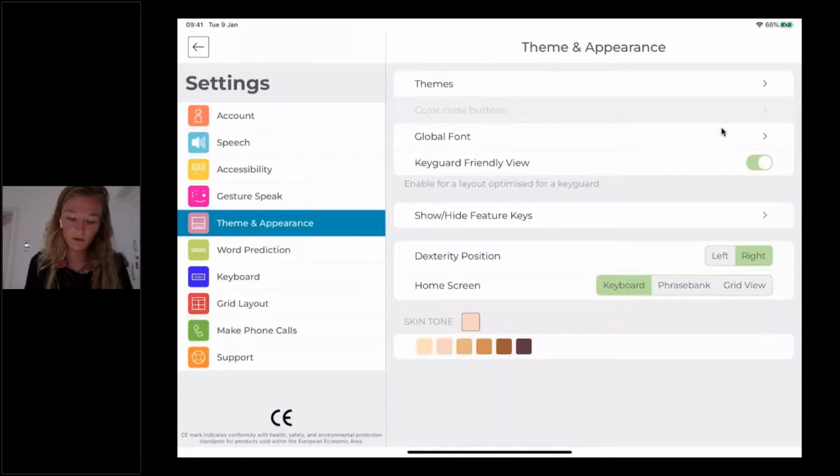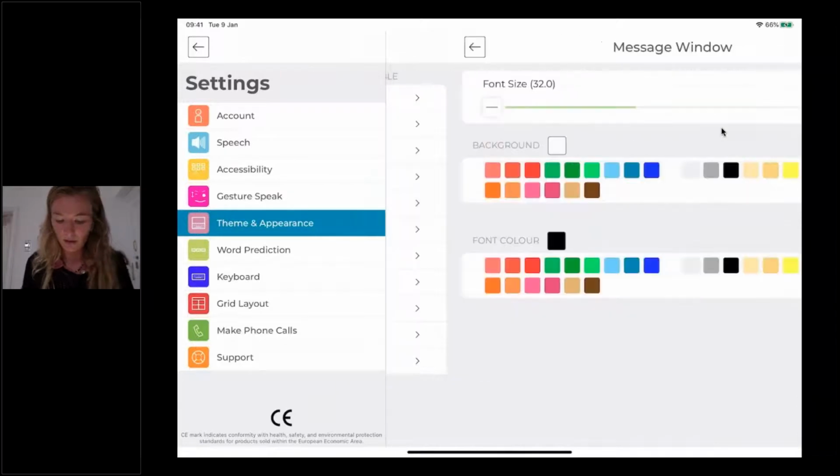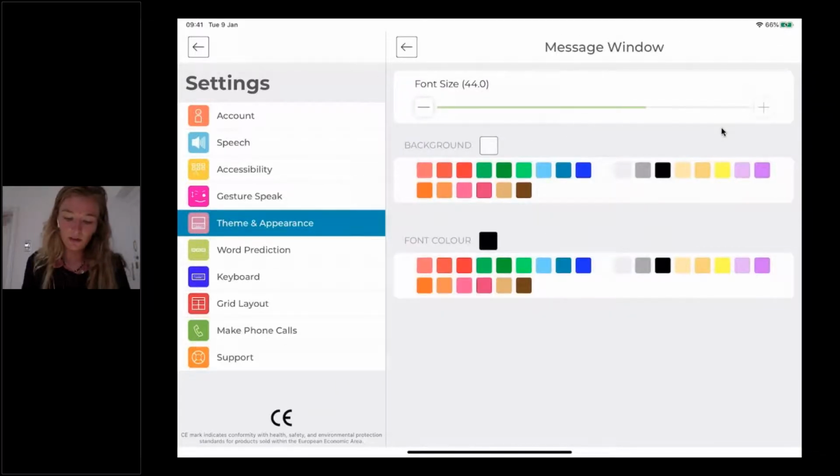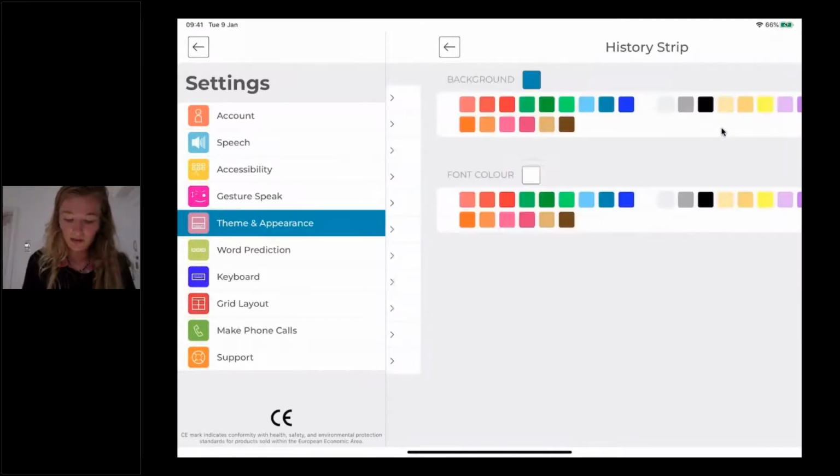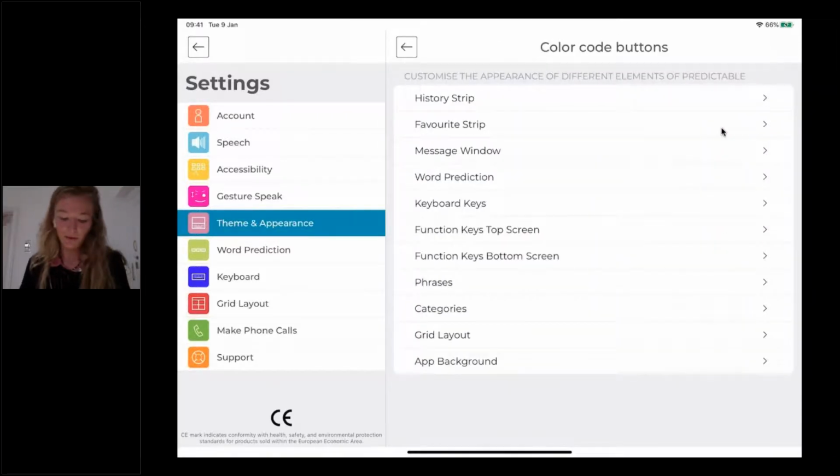If you go to color code buttons, for example, you can increase the font size of your message. You can change the background to yellow and the font color to blue. You can change everything, basically. Anything that you can see on the app is customizable.